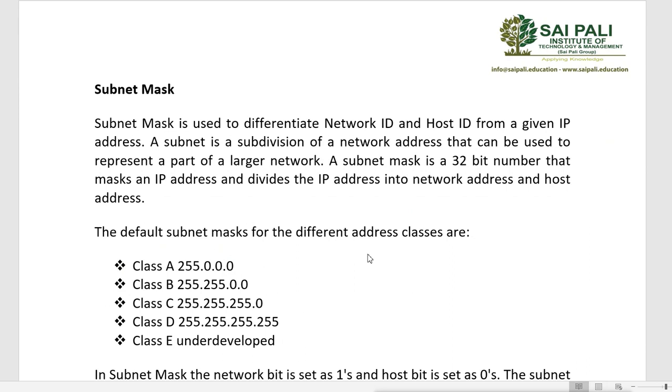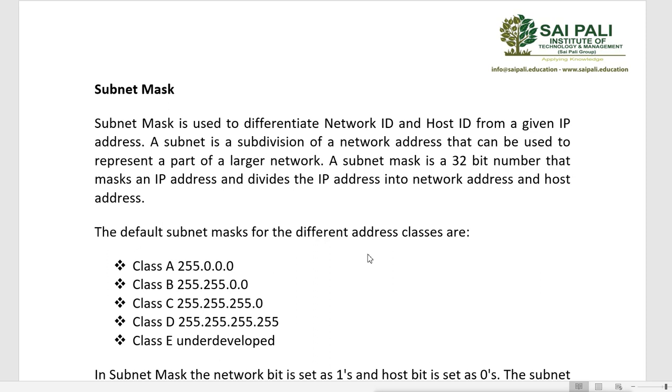Next is subnet mask. Now if you write an IP address, you cannot write it without a subnet mask. Subnet mask defines the IP address. This subnet mask is used to differentiate network ID and host ID from a given IP address. So when you write any IP address without a subnet mask, you cannot differentiate which is the network ID and which is the host ID. It is differentiated by the subnet mask. So whenever we write the IPv4 address, we have to write the subnet mask also.